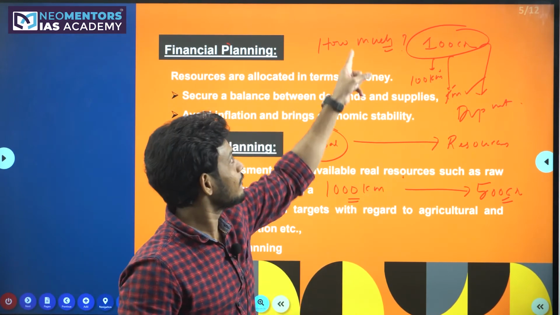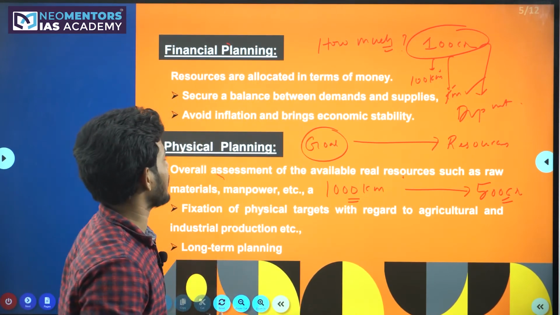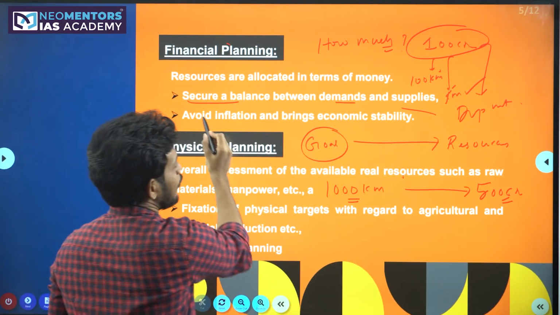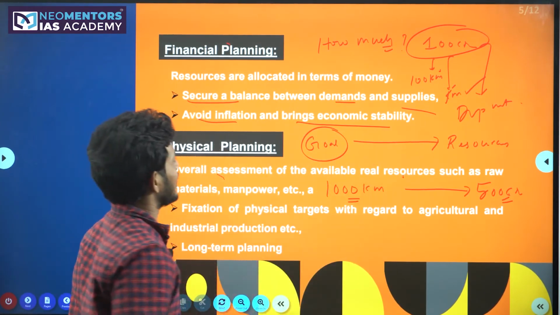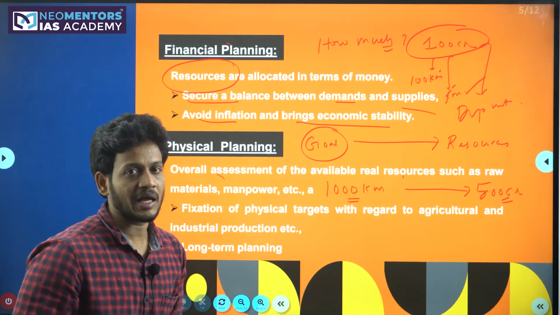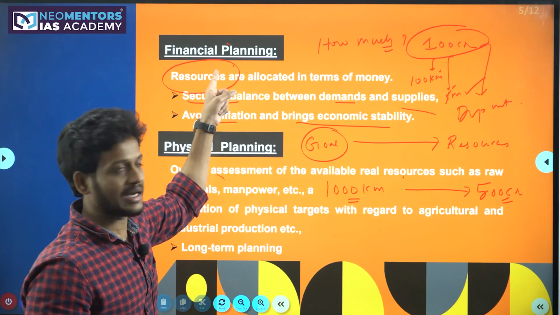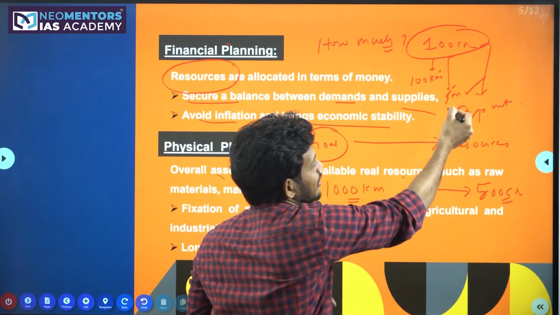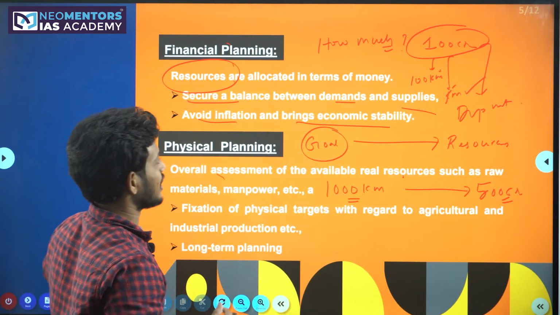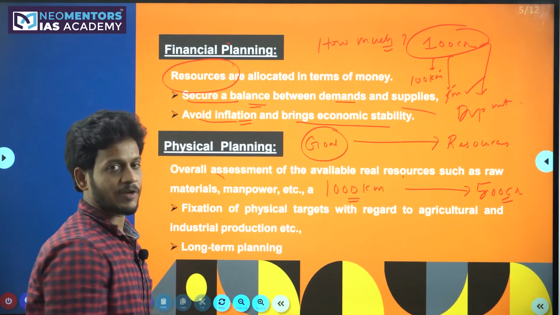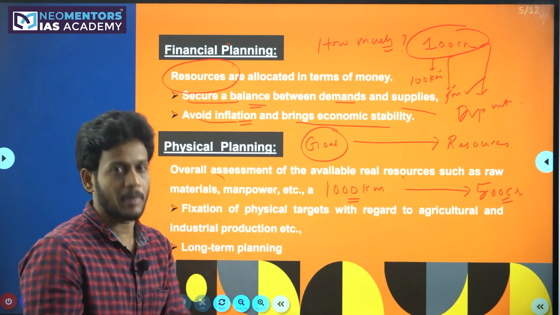So first, in the financial planning, it secures a balance between demand and supply. It avoids inflation and it brings economic stability. In the sense, resources are allocated first. How much money the government is having, first it is allocated, and after that how much development we can do. So if you do that, it will bring a balance between the demand and supply and it won't increase the inflation because you are not spending any extra money.